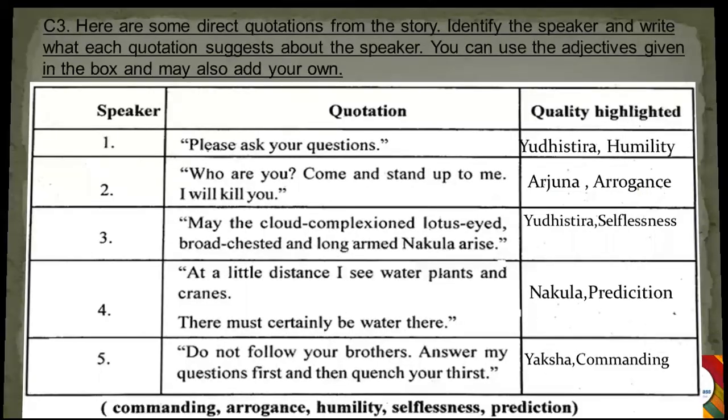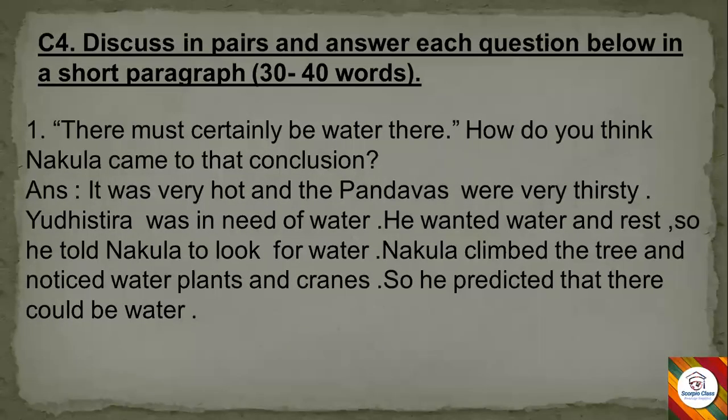So now let's move to the next part. You have discussed in pairs, and now answer each of the questions below in a short paragraph. So first question is, "There must certainly be water there." How do you think Nakula came to that conclusion? Answer: It was very hot and the Pandavas were very thirsty. Yudhishthira was in need of water. He wanted water and rest, so he told Nakula to look for water. Nakula climbed the tree and noticed water plants and cranes. So he predicted that there could be water there. Okay, so this is how he came to a conclusion.